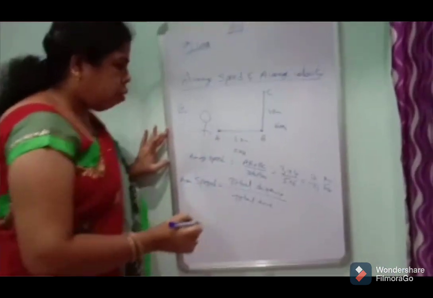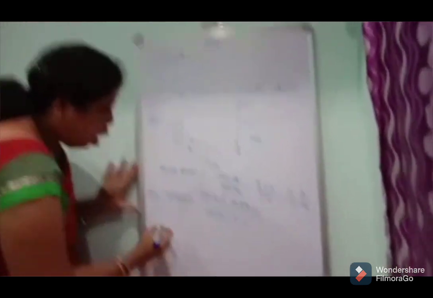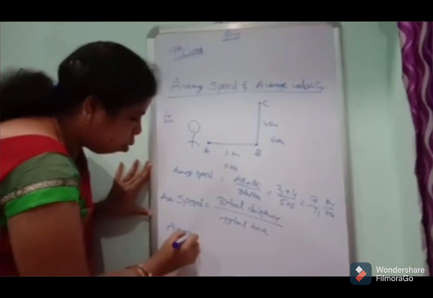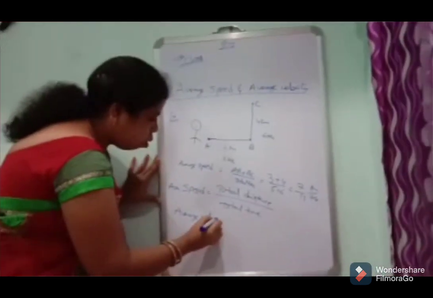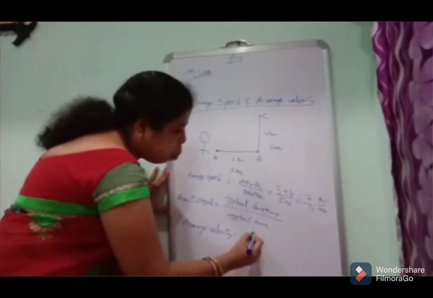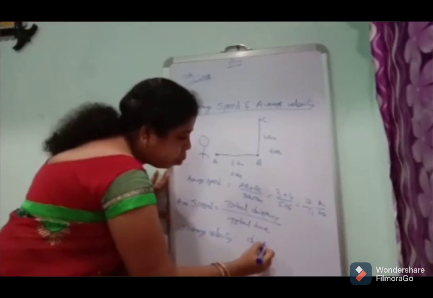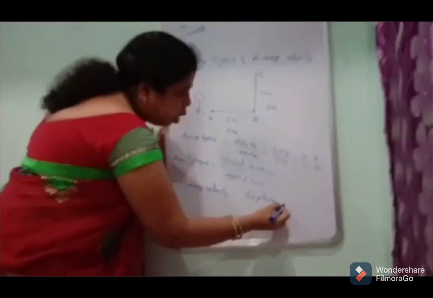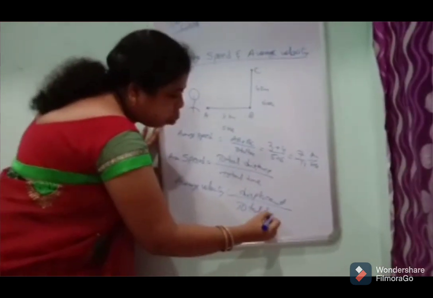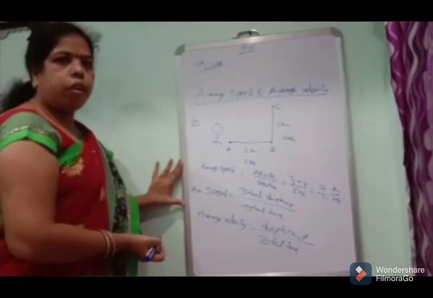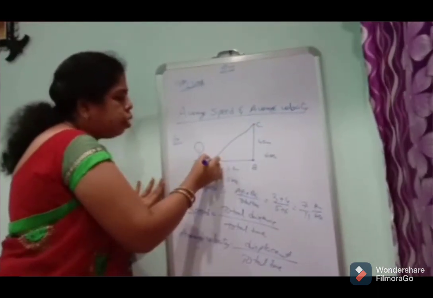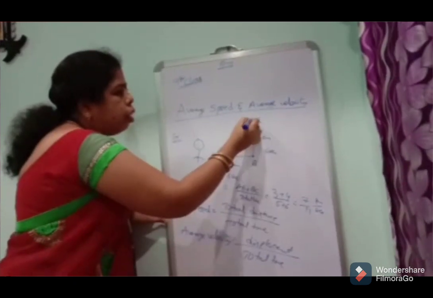Next, average velocity. Average velocity means displacement by total time. In this situation, the displacement means the shortest length AC.